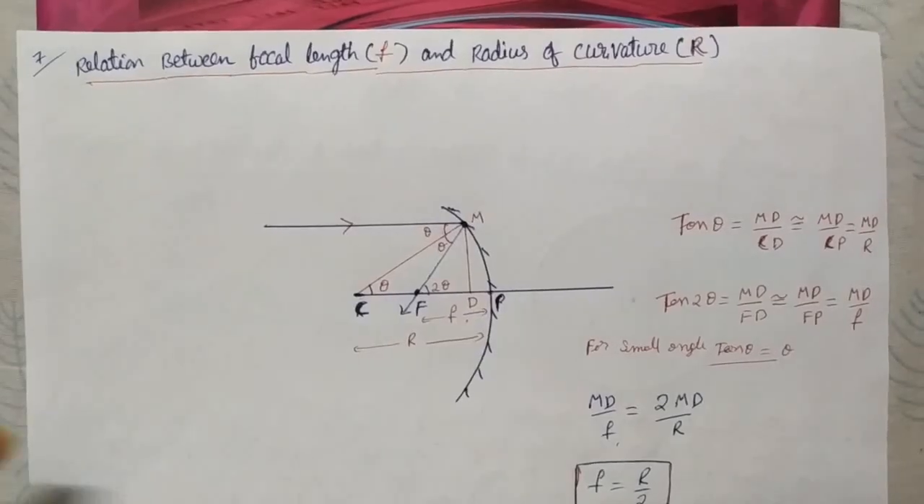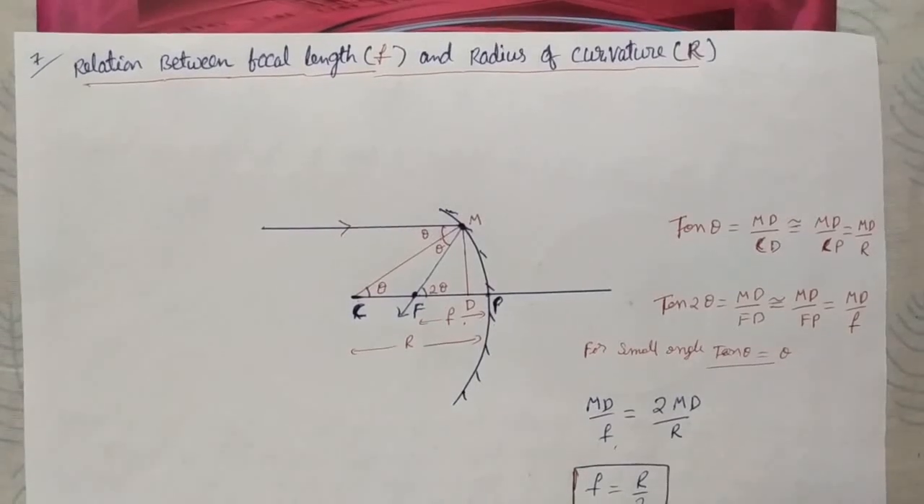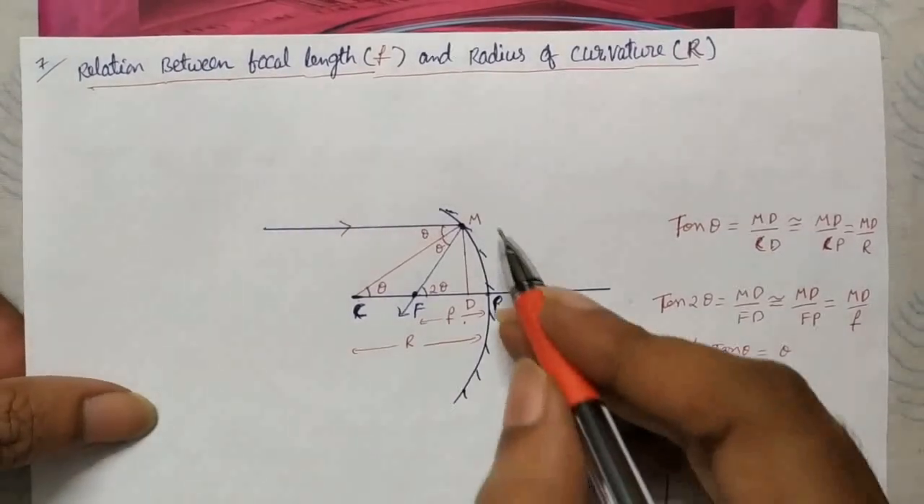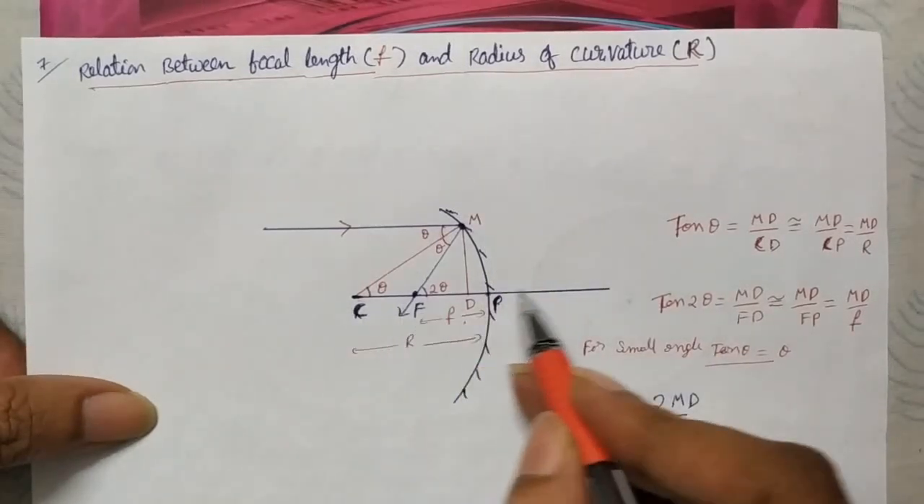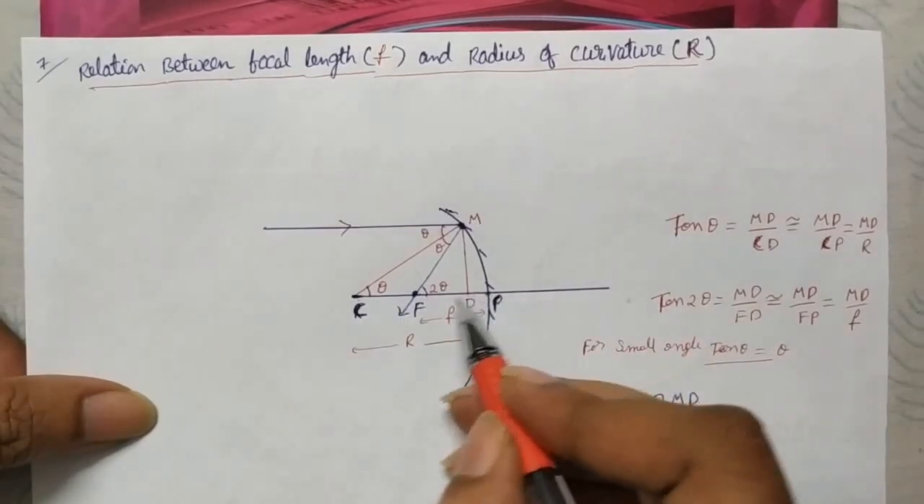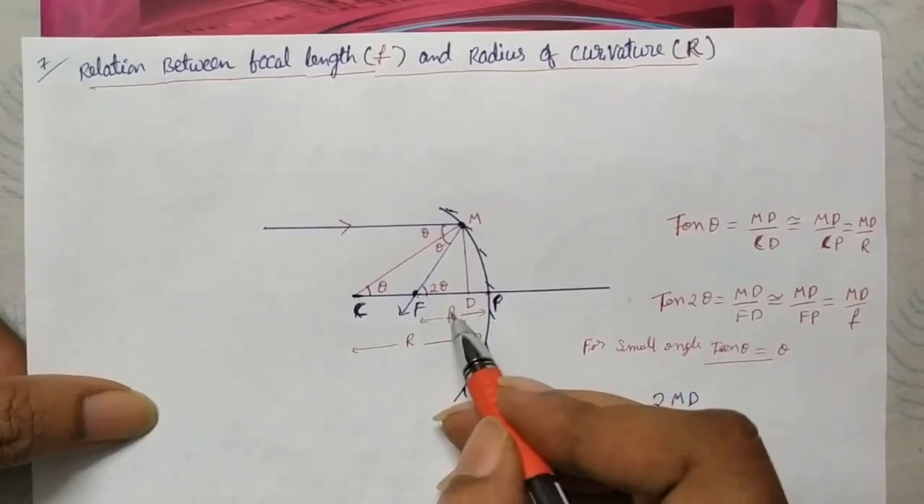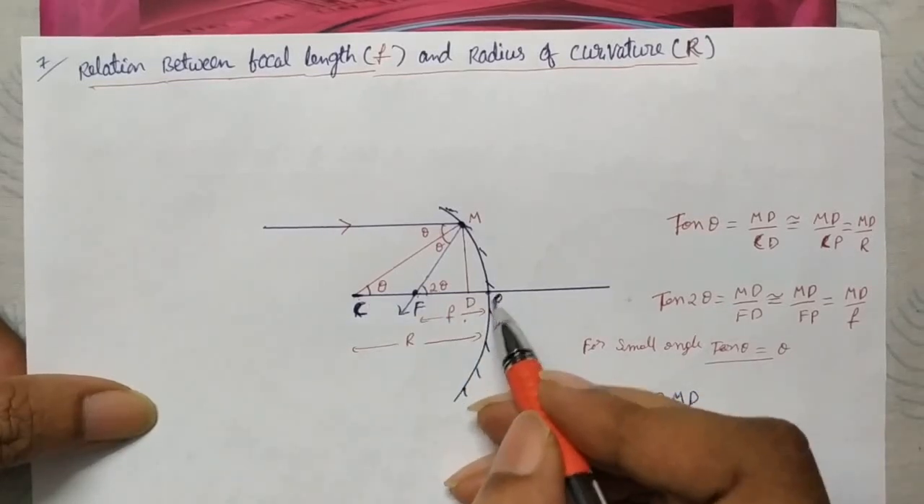Now we'll see the relation between focal length f and radius of curvature capital R. Here I took a concave mirror, and this is the principal axis, pole of the mirror, focus, and center of curvature. The distance between focus and pole is f, and the distance from center of curvature to pole is R.